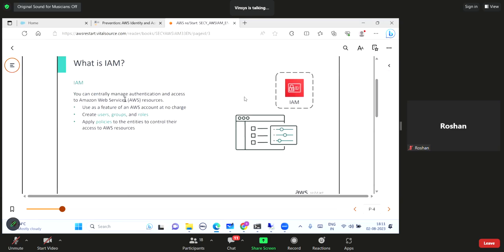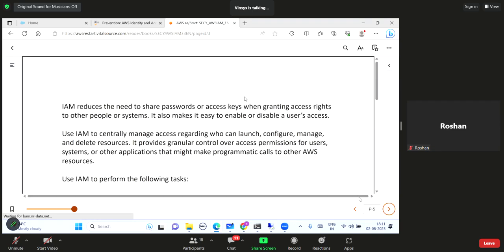Okay. So you can centrally manage authentication and access to AWS web services. Use a feature of AWS account at no charge. So IAM service is free service. You do not pay anything for this service. You can create user groups and roles. Roles we will see in our next session. You can apply policies. Just now I have shown you how to apply policies to the entities. Today I have shown you how to apply policy directly to the user, and secondly through groups as well to control their access to AWS resources.